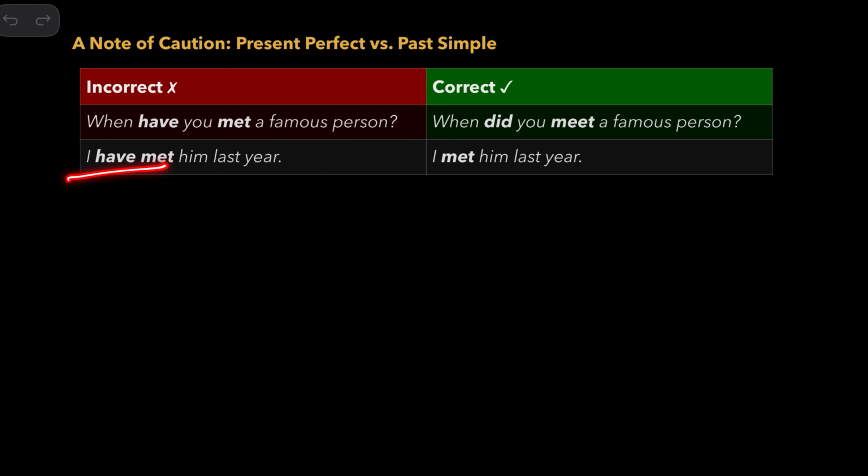"I have met him last year." This is wrong because this is present perfect, but you cannot use past expressions with it. You must say, "I met him last year." So, are you referring to some past action? Use past simple. But if you are talking about something that happened in the past but has something to do with the present moment, use present perfect without referring to the past time.